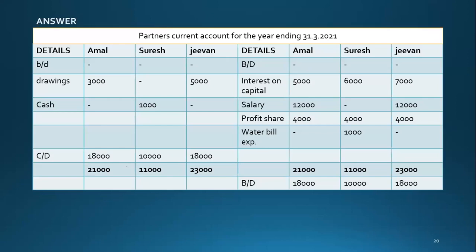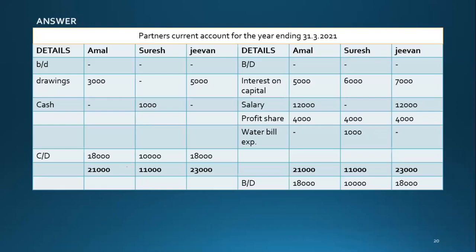No, it is not, because in partners' current account, we only record the very short term transactions.